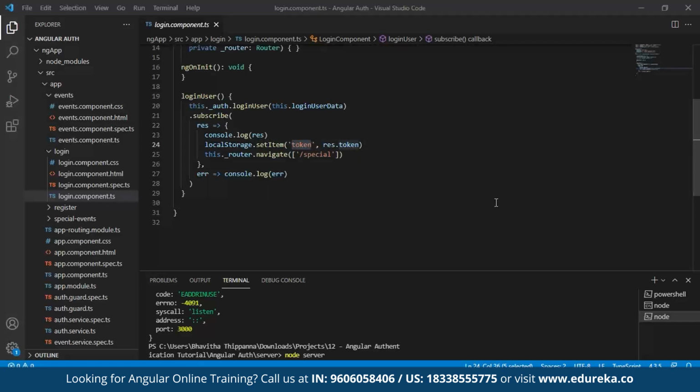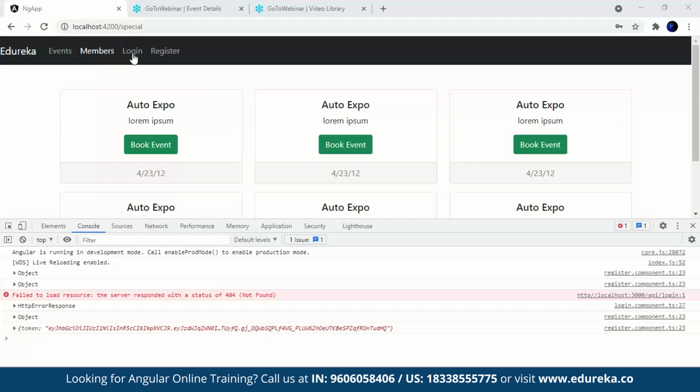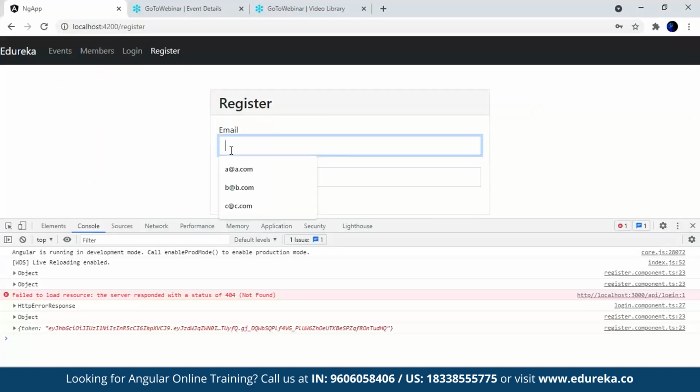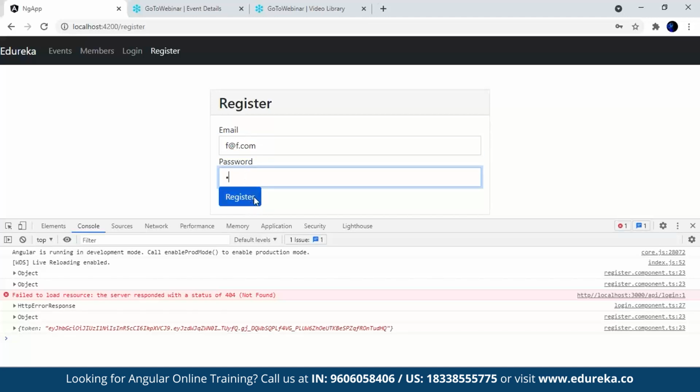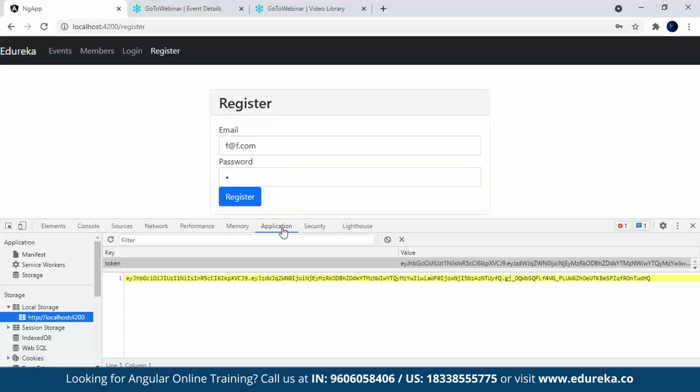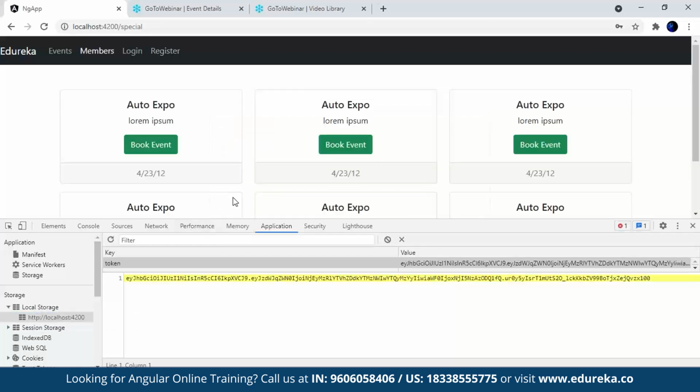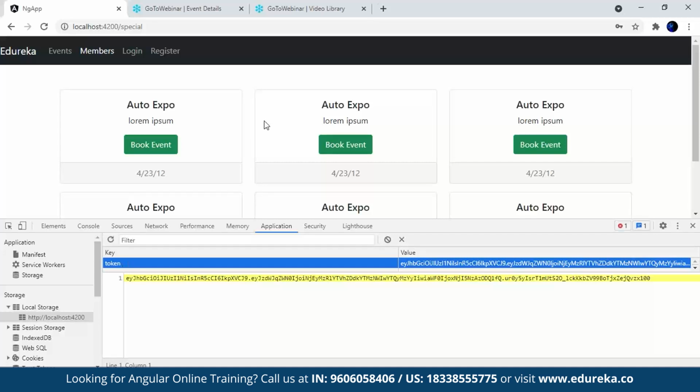Let's go back to our browser and check this. Here in my browser, I'll go to my register. I'll just give a new name, new data, and a new password. Then I'll go to my applications, and in applications, select your application here. Just say register and you see the token. Also, you see that as soon as you register, it enters into your members. Similarly, it will happen with login as well.